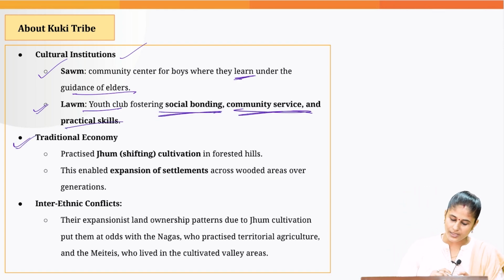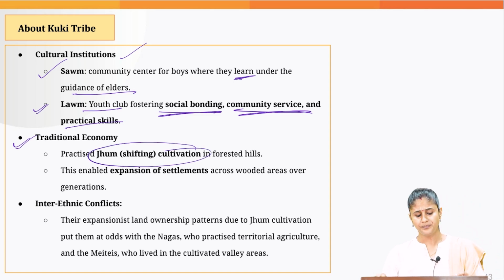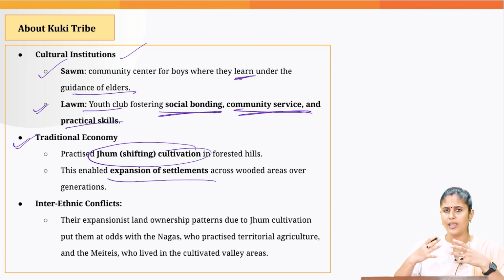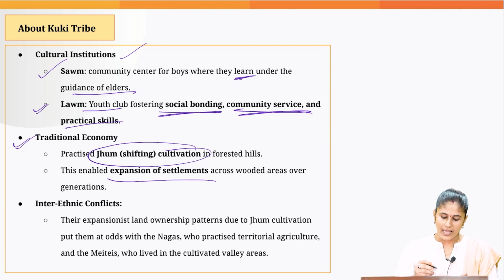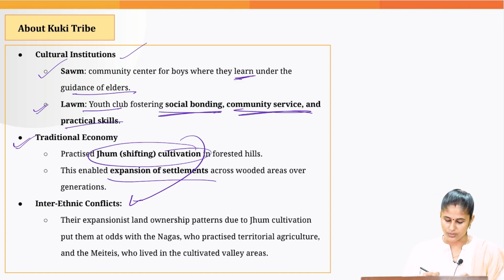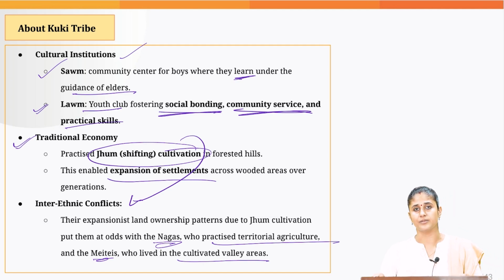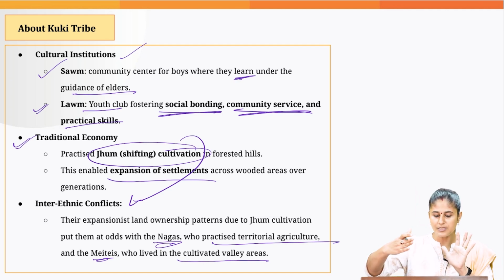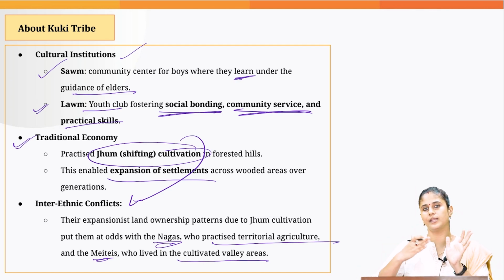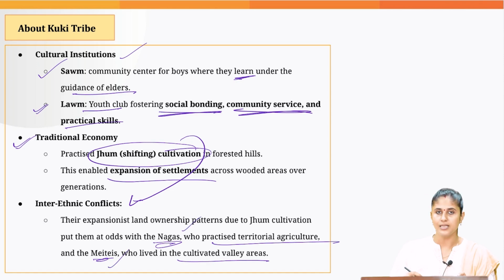Then when you talk about the traditional economy, they basically practice jhum, or shifting cultivation, and that is the reason they were able to expand their settlement. Because of this jhum cultivation, they came into conflict with other tribes also: the Nagas, who used to practice territorial agriculture, and the Metis, who lived in the cultivated valley areas.